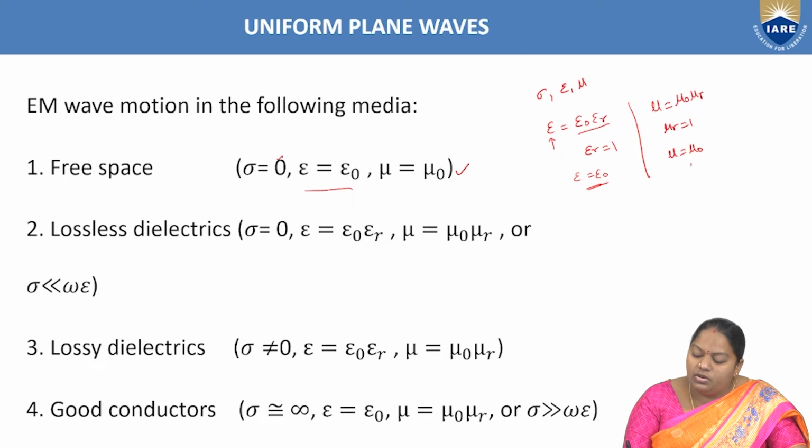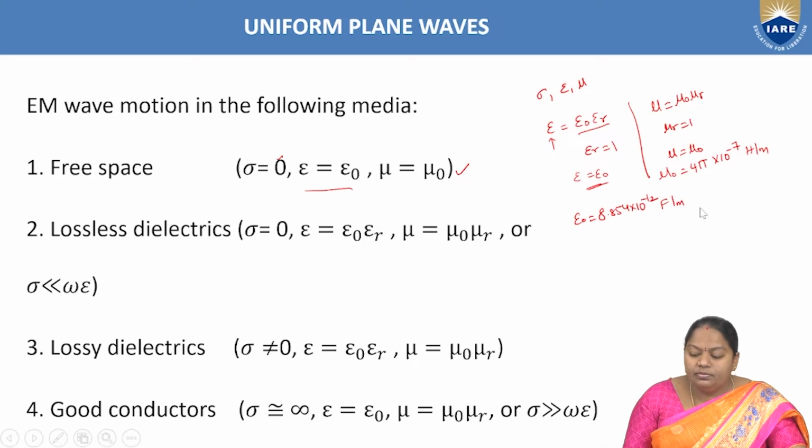We know mu naught equals 4 pi into 10 power minus 7 Henry per meter, and epsilon naught is 8.854 into 10 power minus 12 Farad per meter. Hence for a free space medium, sigma equals 0, epsilon equals epsilon naught, and mu equals mu naught.